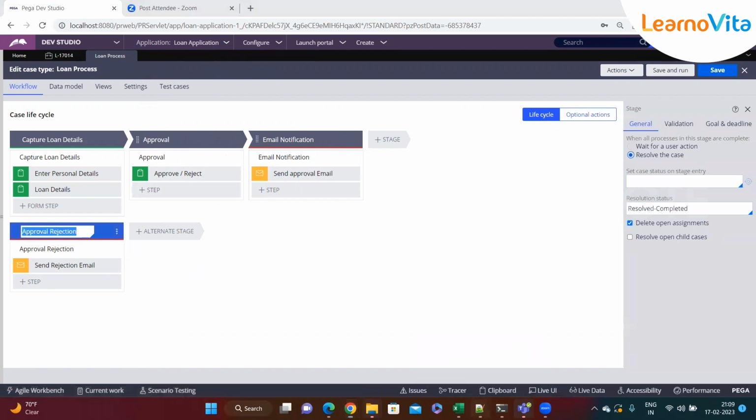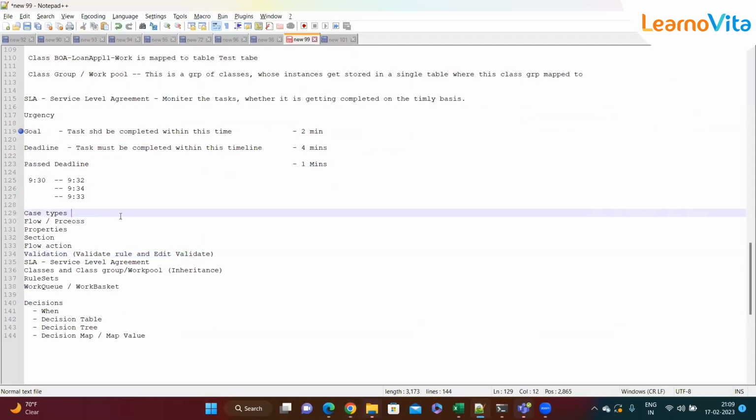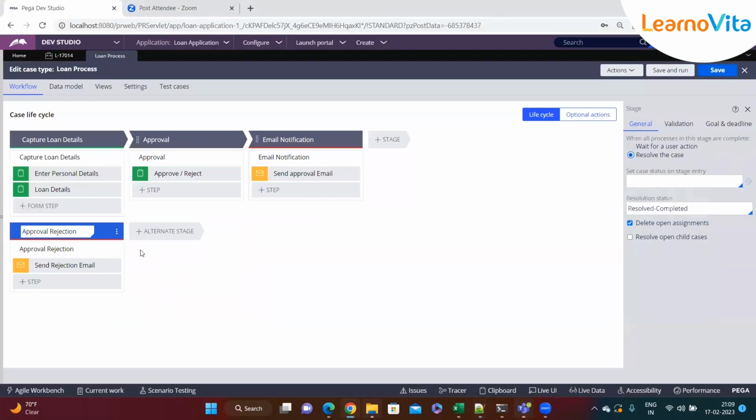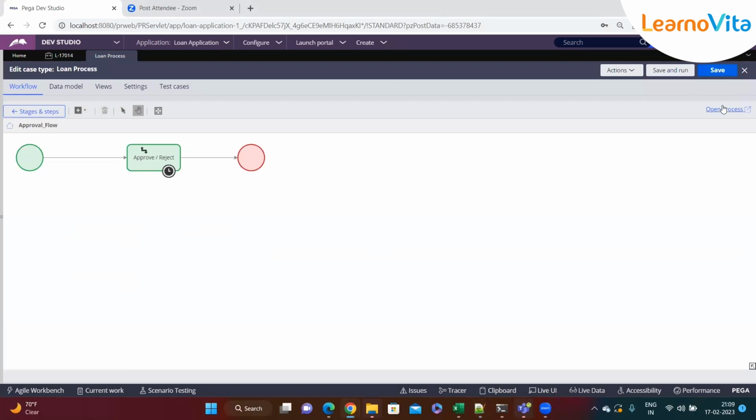Okay, so again I'll just put it here. In the case type also, we have seen the difference between primary stages and alternate stages. It's an important thing, basically. So we have to jump to this alternate stage. Now I'll just open up this process.